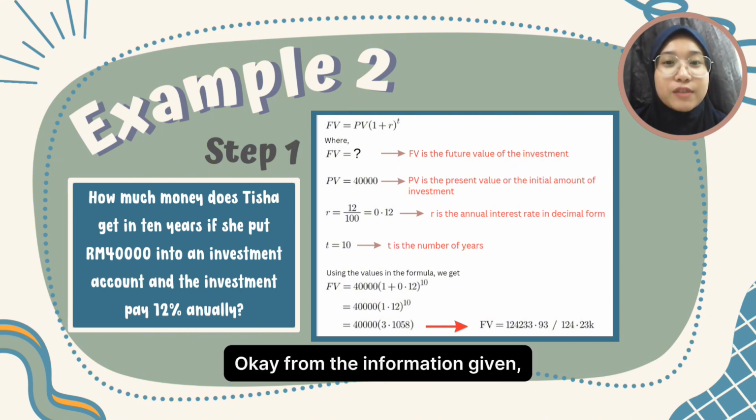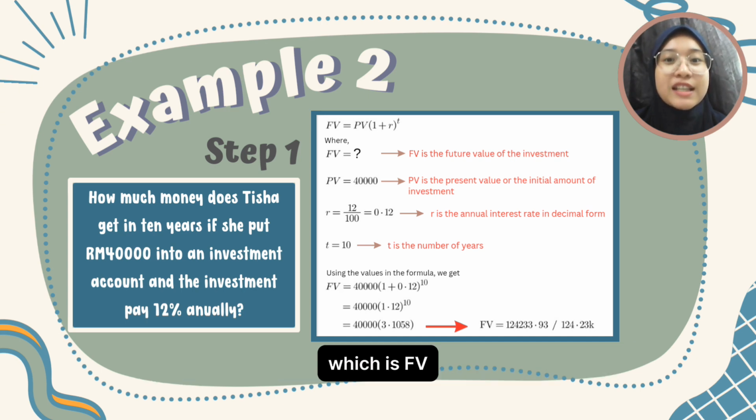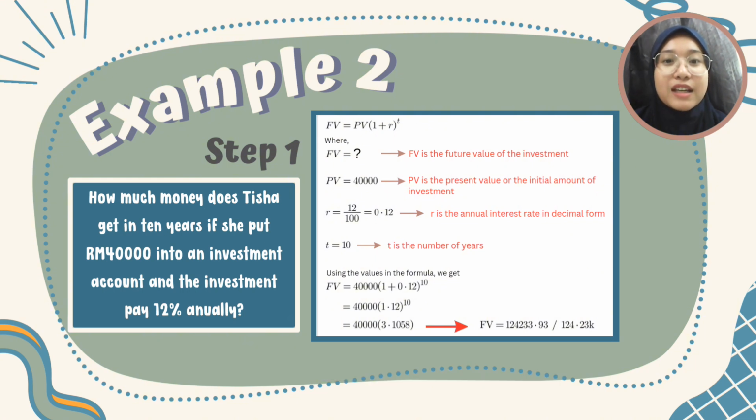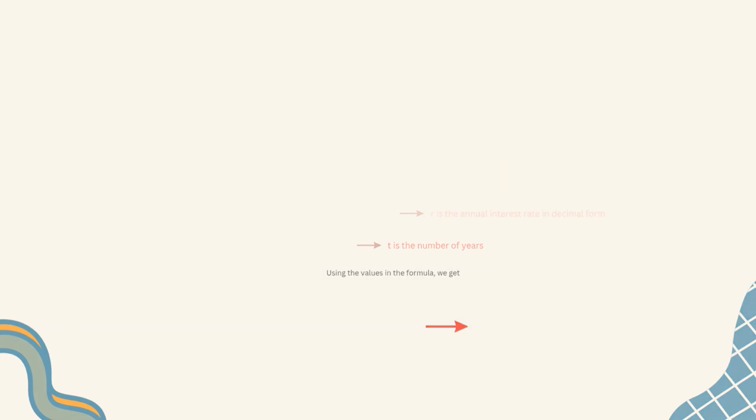Okay, from the information given, we have to insert all the information into the formula, which is FV equal to 40,000 in bracket 1 plus 0.12 to the power of 10. And finally, we can get the answer, which is 124.23k.